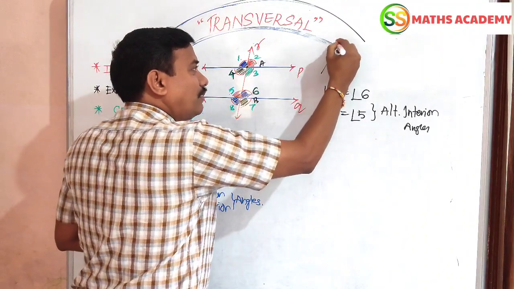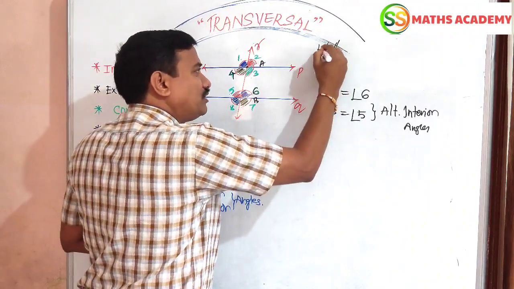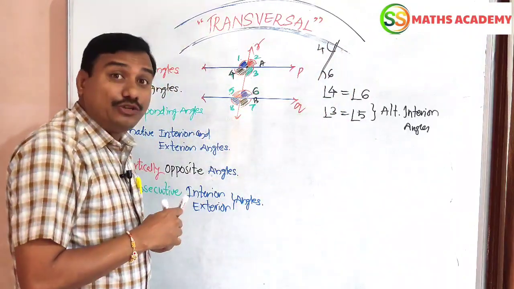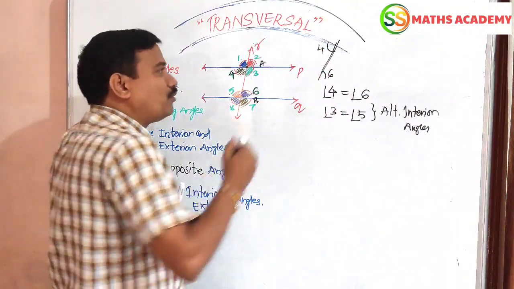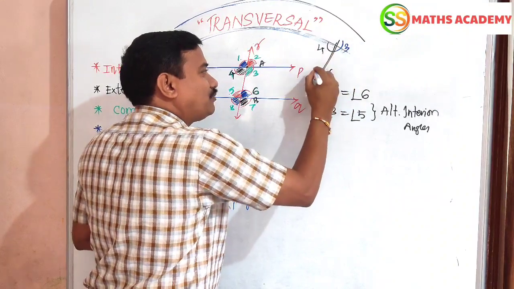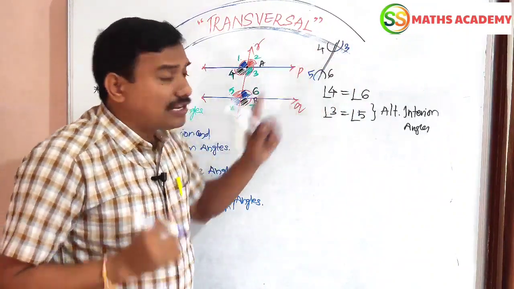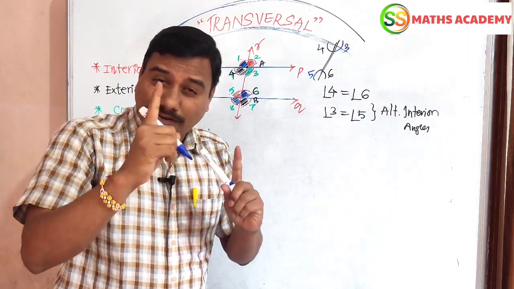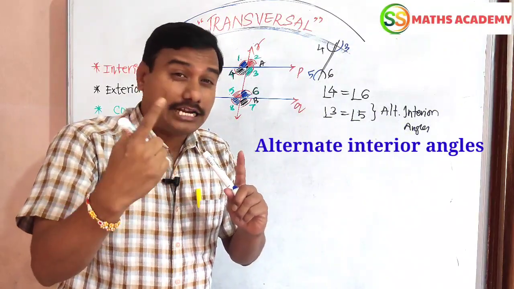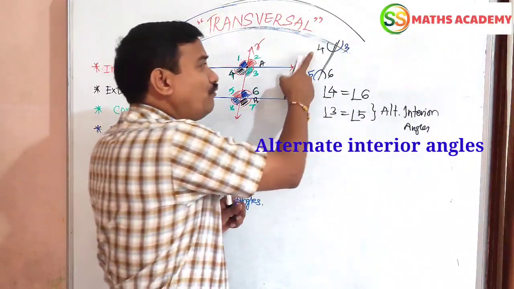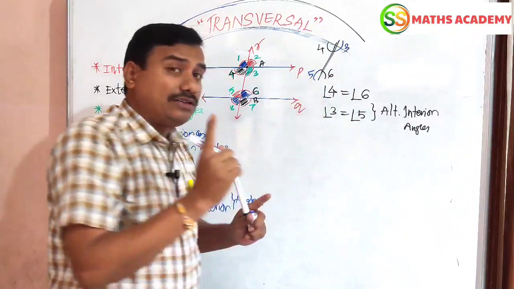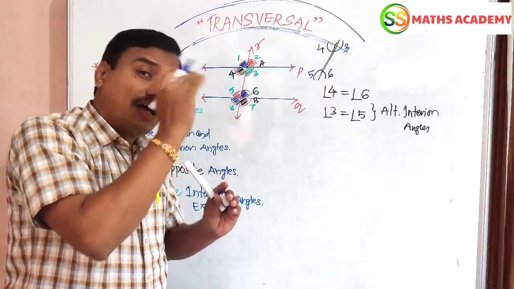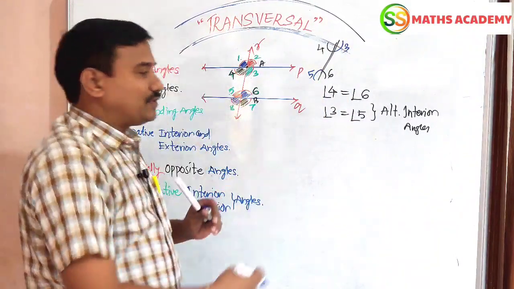Here 4 is formed, here 6 is formed. Did you observe? Now one more pair, 3 and 5. These two pairs of angles are called alternate interior angles: 4 equals 6, 3 equals 5. These angles lie on either side of the transversal line.